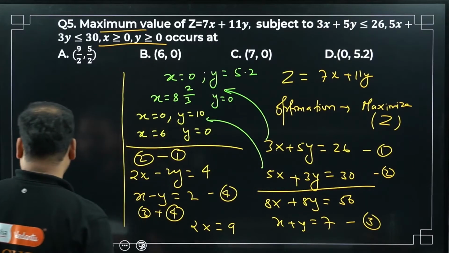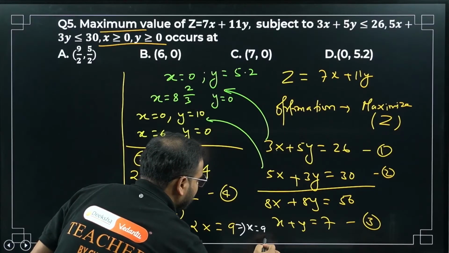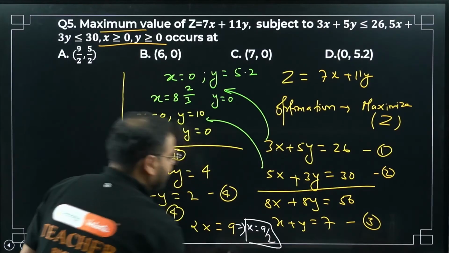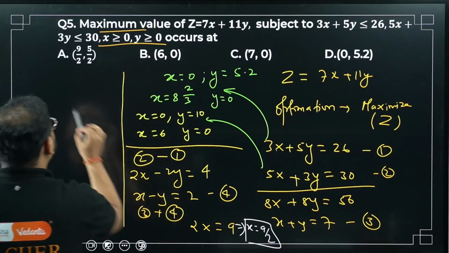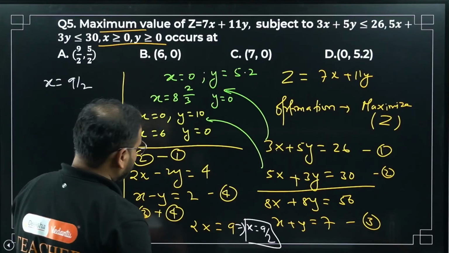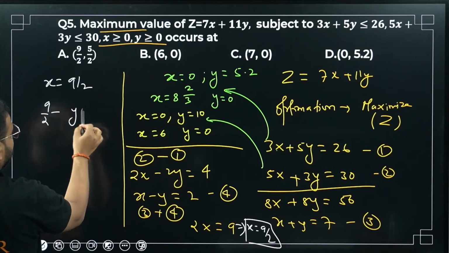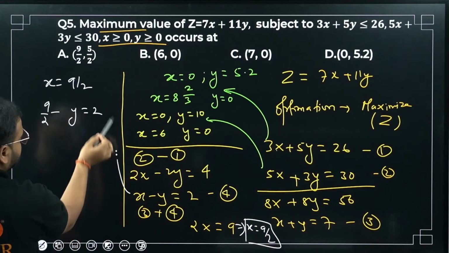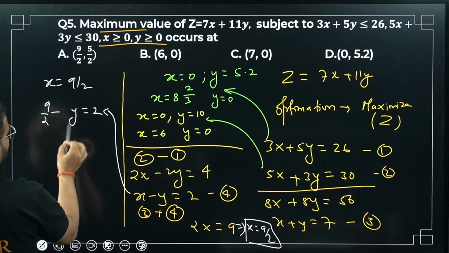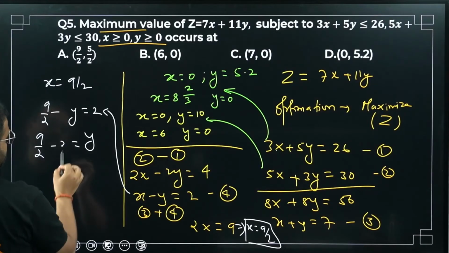From here I'm getting X as 9 by 2. Please have a look. So my X value is coming as 9 by 2. What's my Y value? Put it over here. So 9 by 2 minus Y equals 2 from this equation. So I want to find the value of Y. So Y will be equal to what? 9 by 2 minus 2 equals Y.